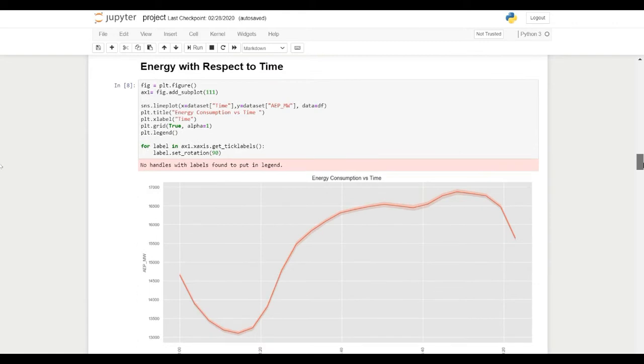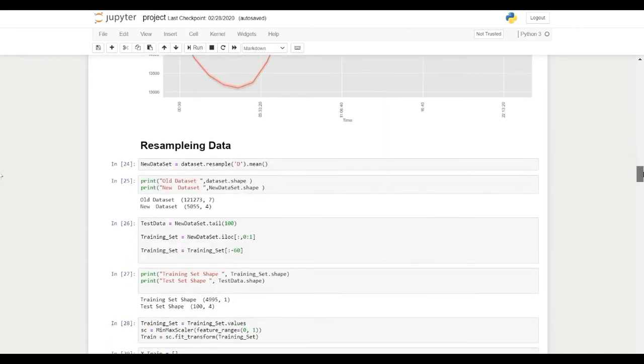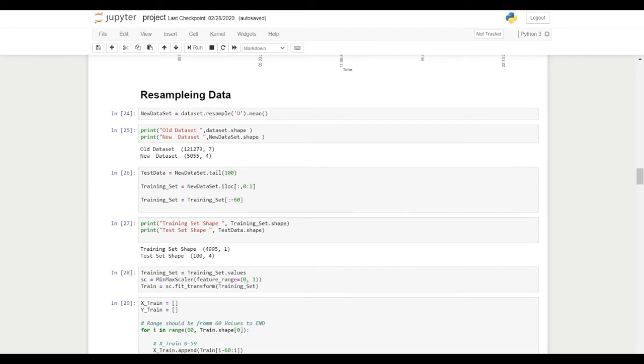And energy with respect to time, as you can see, the energy consumption versus time. On the x-axis we have shown the time, and on the y-axis we have shown the energy consumption in megawatt. So here we go forward, and we have done the resampling of data, which is used for the regression machine learning module. We have divided the data set into a training data set and a test data set.